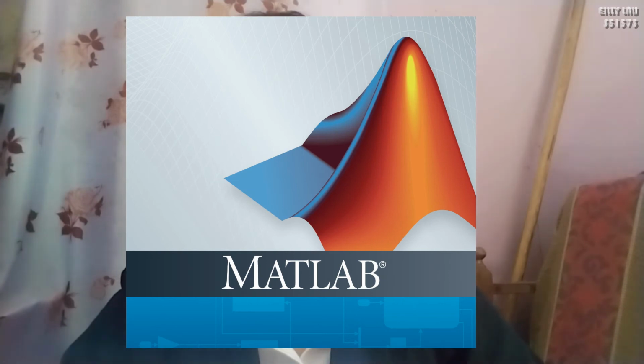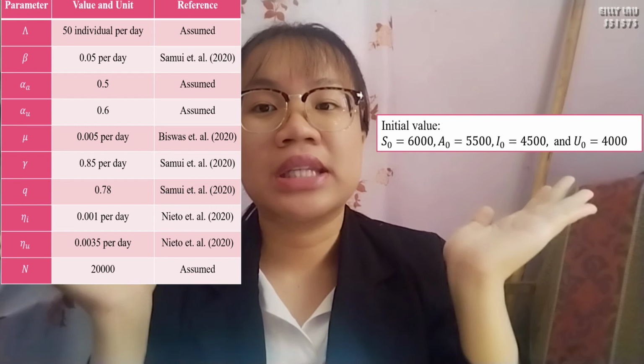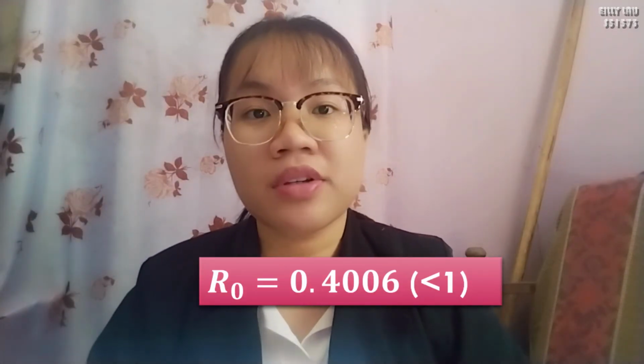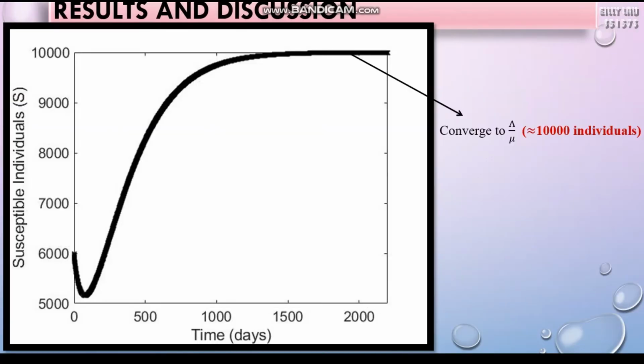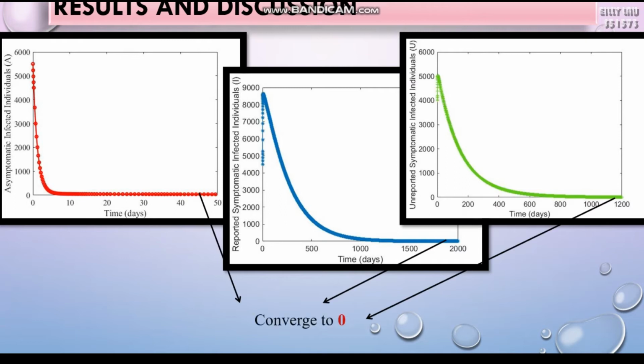To verify our theoretical results, we perform numerical simulations by using MATLAB software. The parameters we use are these, and we take these as our initial values. We obtain 0.4006 as our R0, which is less than 1. From the graph obtained, we could see that the S population converges to lambda over mu, which is approximately 10,000 individuals, while the populations of A, I, and U each converge to 0. This shows that our model tends to converge to DFE whenever R0 is less than 1.